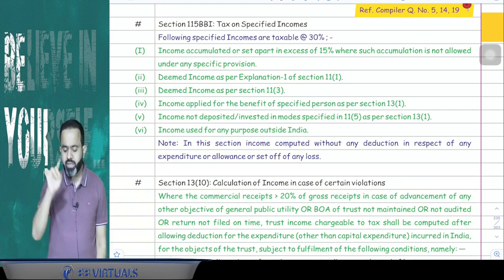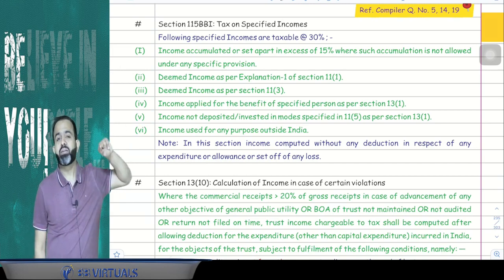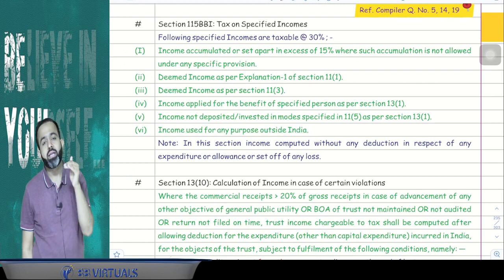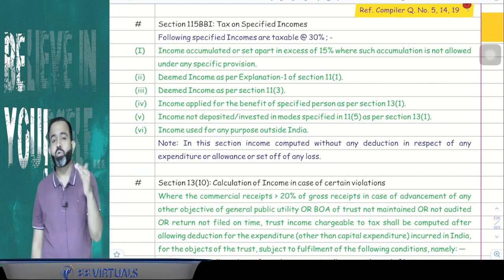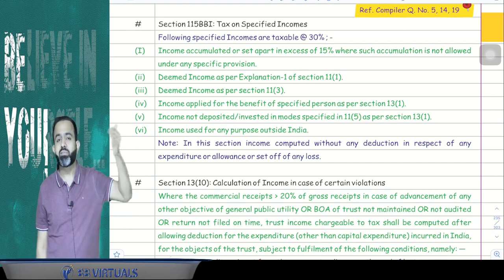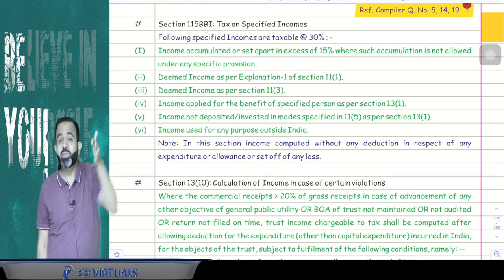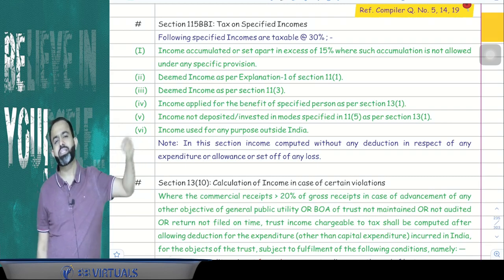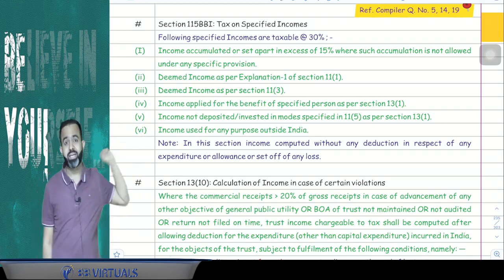Second point, deemed income as per Explanation 1 of section 11(1). In 11(1), you know that we have discussed that explanation. Suppose any amount is not received in the current year, then you have to give the declaration that we will actually apply this amount in the year in which it is received, or in the next year, then it will be treated as deemed application in the current year. Suppose it is not applied in that year, obviously that will be treated as income and it will be taxable at the rate of 30%.